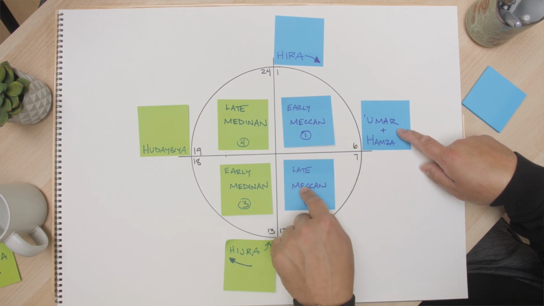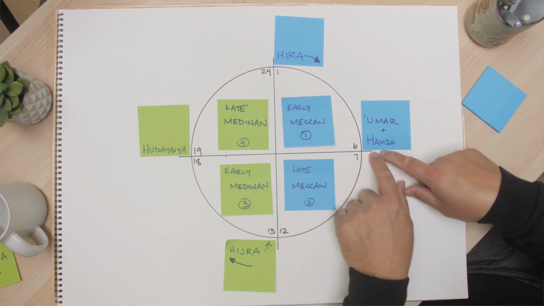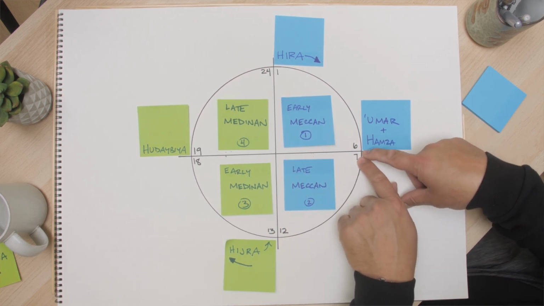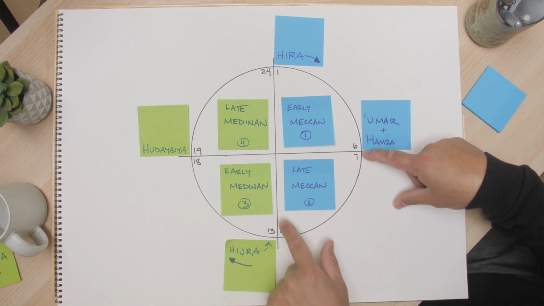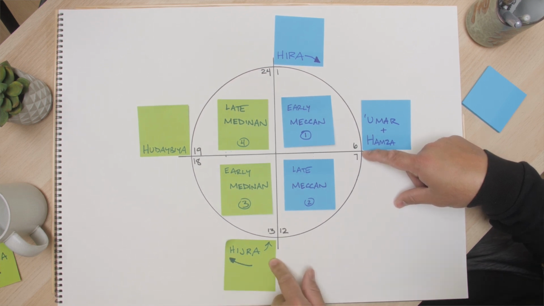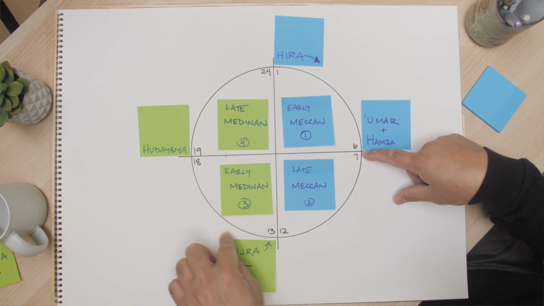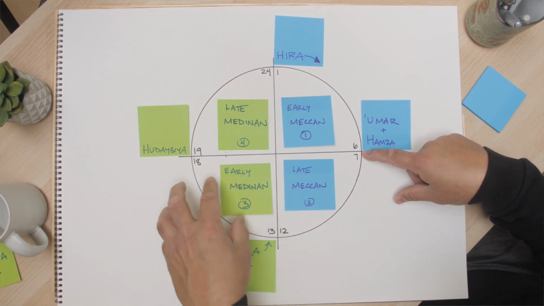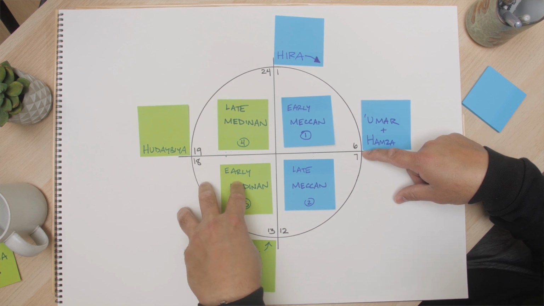It ushered in the late Meccan period, which went from their conversions from year 7 all the way to 12, which is ended by the Hijra, which is the third H in this mnemonic. That brought in the early Medinan period, which is the period of the battles and all the developing of a young community, establishment of civic code, and so forth.